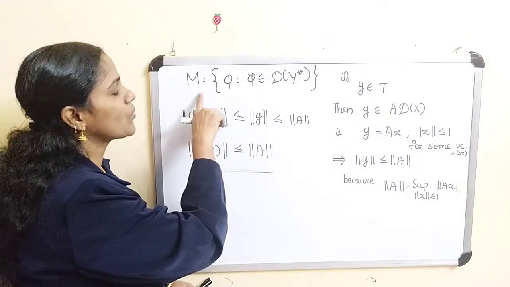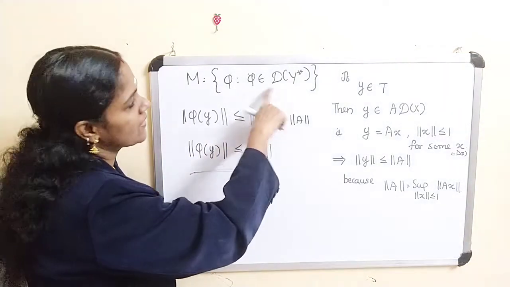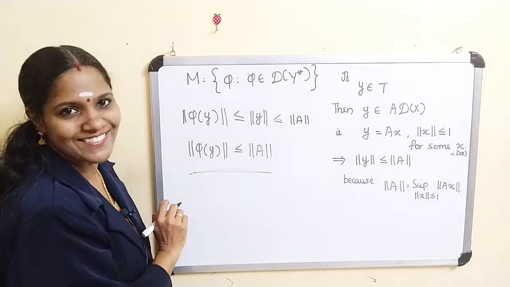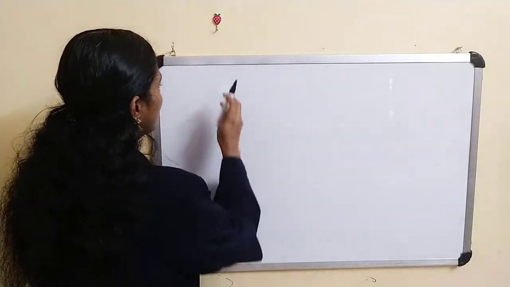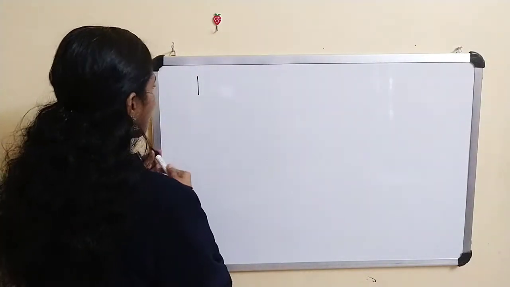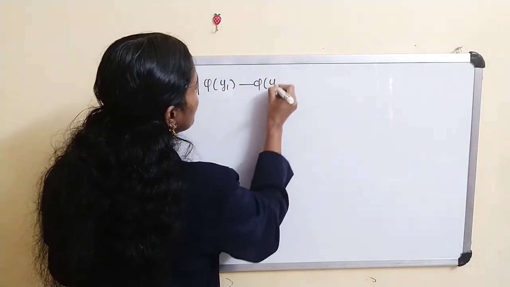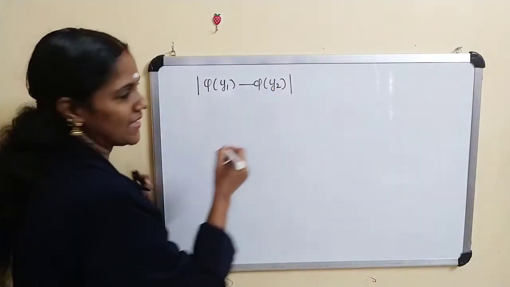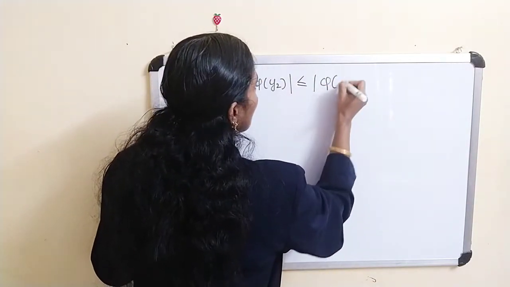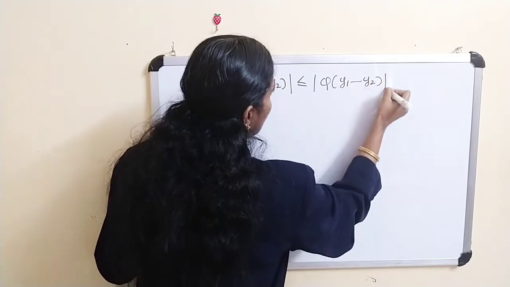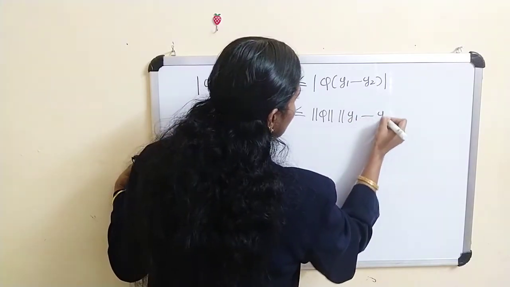Now we are going to prove M is equicontinuous, and using these two results we can easily say that the set M is precompact using Arzela's theorem. Now, to prove M is equicontinuous, phi of y1 minus phi of y2 is less than or equal to norm of phi times norm of y1 minus y2.